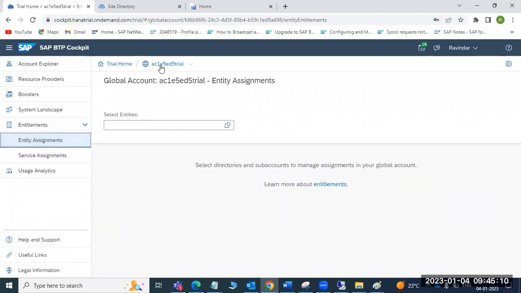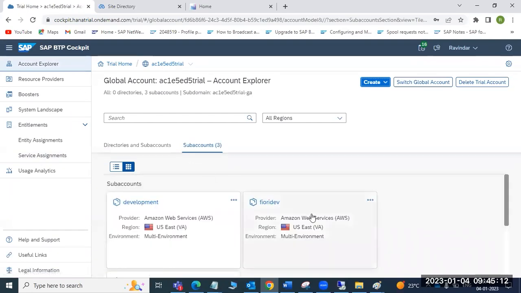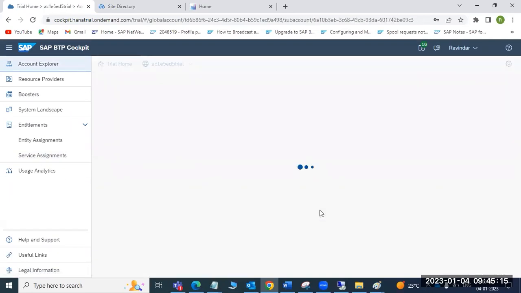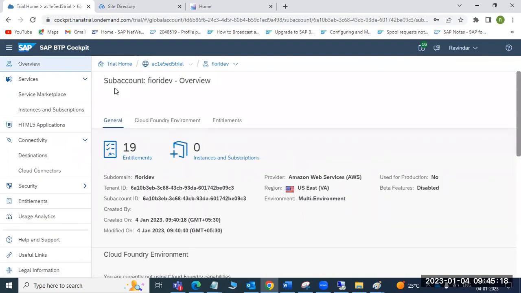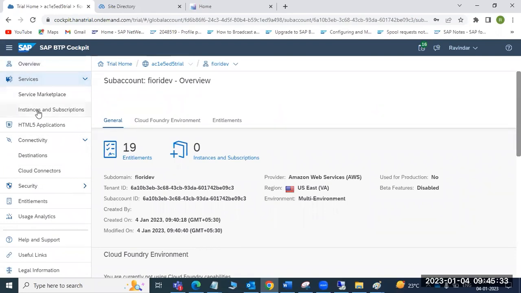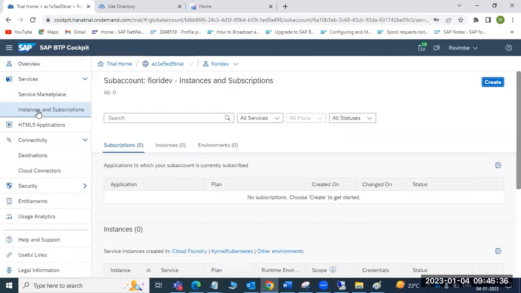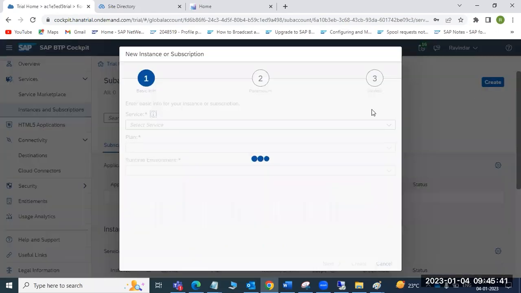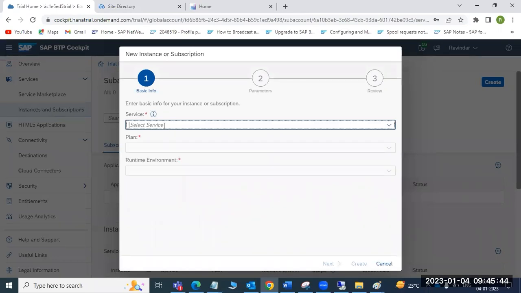Then after your subscriptions, what we have to do is just click on the Fiori dev. You are now inside the system, inside the sub account. Inside the sub account, you can see the services. The first tab is services. In the services, we have the instances and subscriptions. Here, just click on the create button. Then you can subscribe to the service, whatever services you want to use.